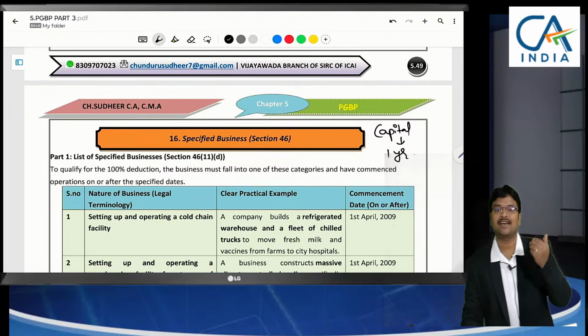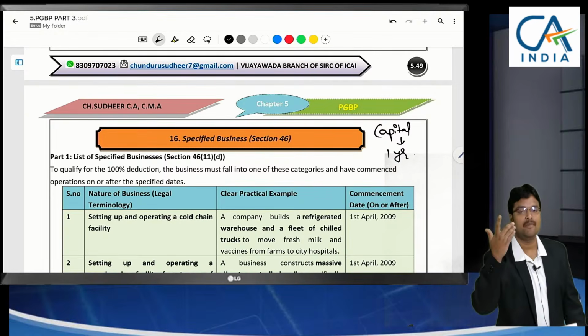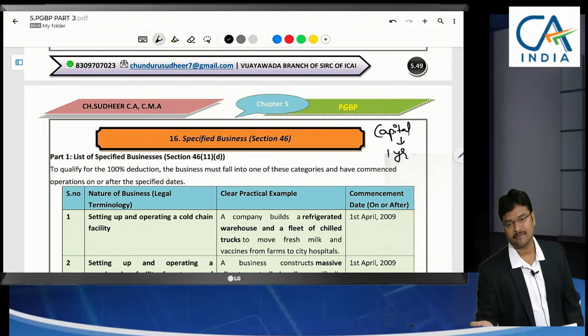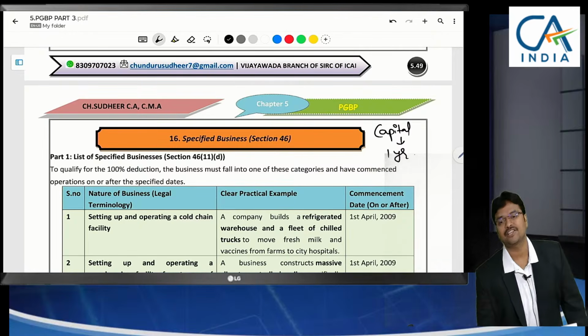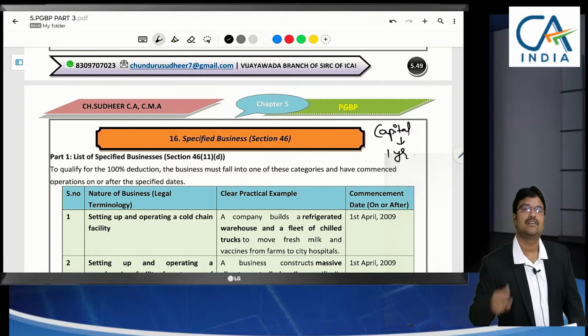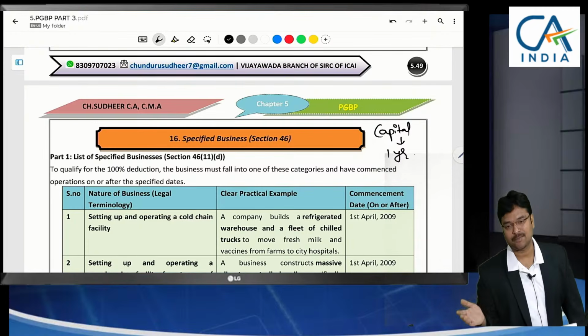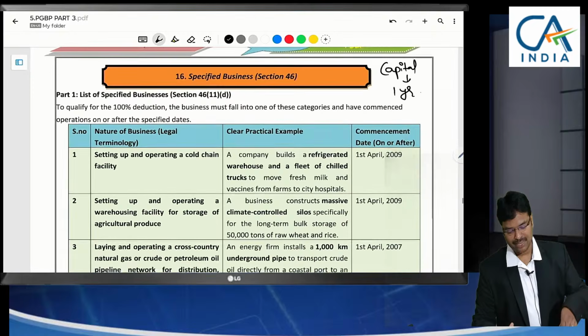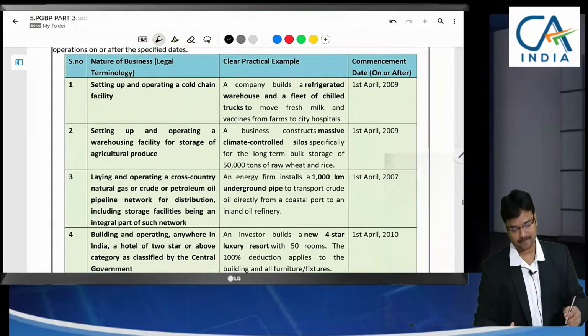If we claim capital expenditure in the first year itself, there will be no profits at all, there will be a loss only. That loss we can carry forward and set off next year. That means for some years, even though profit comes, we need not pay income tax because we are claiming the entire capital expenditure here.